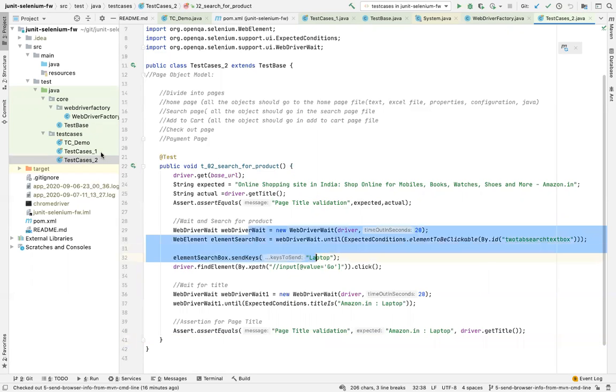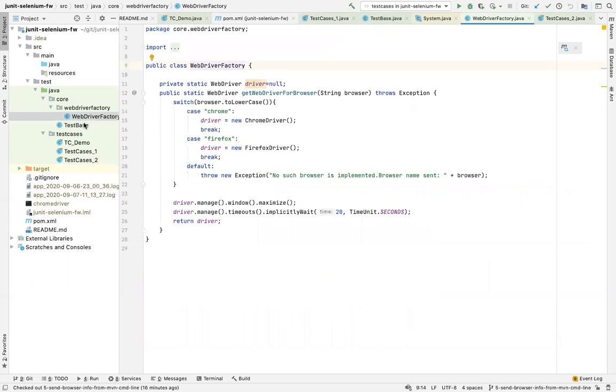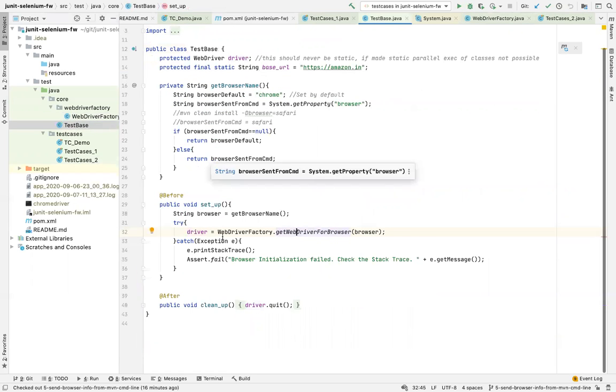Implicit wait, explicit wait you have to implement. WebDriver factory you have to implement. Test base you have to implement, and you have to run it. Eventually, this should take arguments of Chrome and Firefox from outside, and it should work on both Chrome and Firefox.